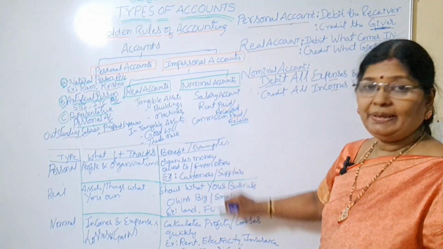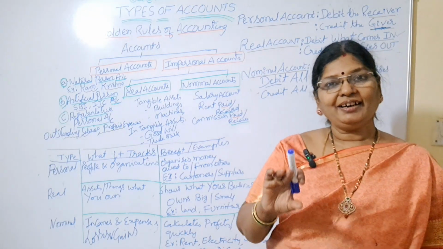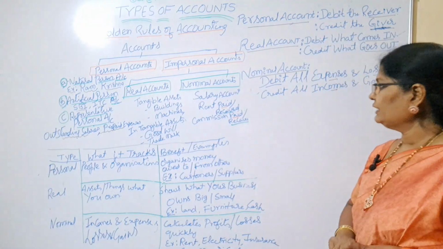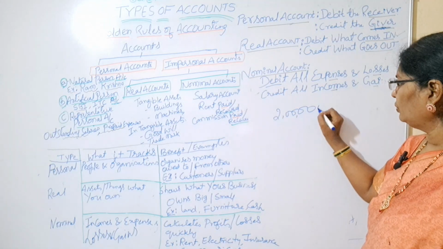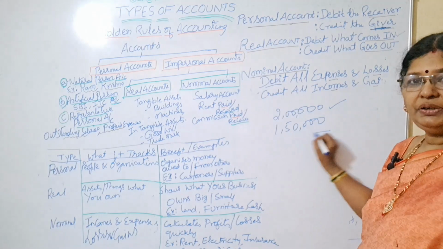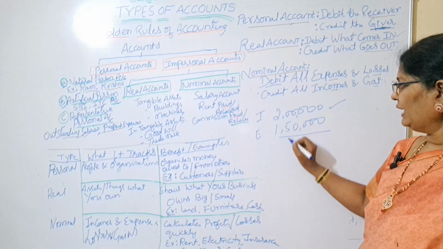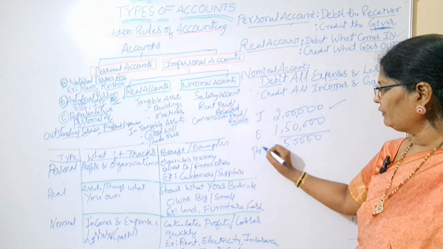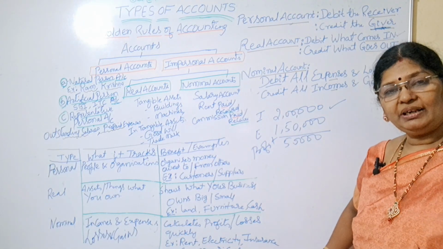So how will this be helpful to you? How will nominal account help you? It will calculate profits or losses quickly. How? For example, your incomes or gains are totally 2 lakhs, and your expenses or losses are equal to 1,50,000. So this is income, this is expenditure. 2 lakhs minus 1,50,000 means 50,000. What is this 50,000? 50,000 is your profit. So like this you can get your profit or losses quickly.